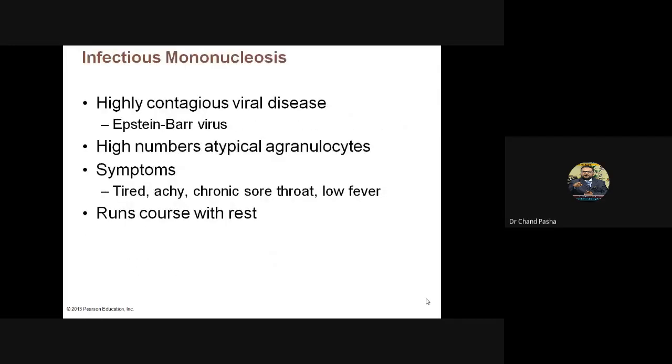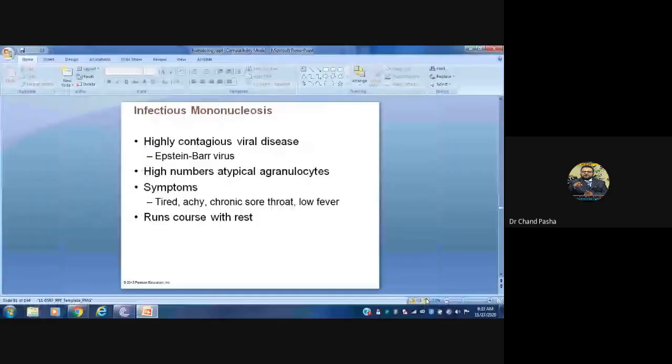And infectious mononucleosis, a highly contagious viral disease caused by the Epstein-Barr virus. A high number of atypical agranulocytes are produced. Symptoms: tired, achy, rashes, chronic sore throat, low fever. It runs its course, and with rest it may be treated.